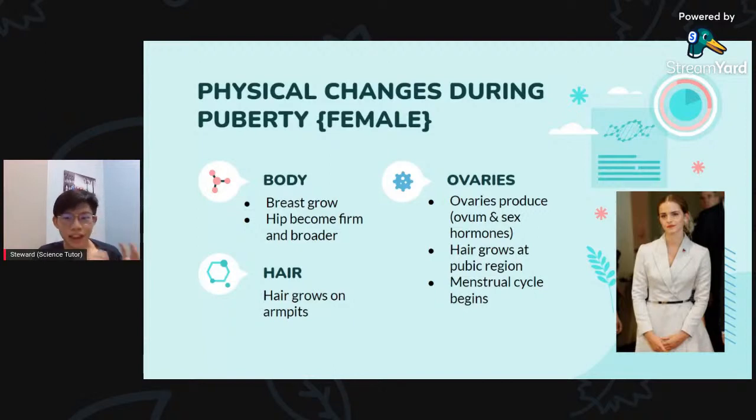This is the interesting part about females. Actually, this is additional information. They do have ovum since birth, just that they don't mature until puberty. They only mature after puberty. So that is when the menstrual cycle begins, because they start to have hormone changes and so on.